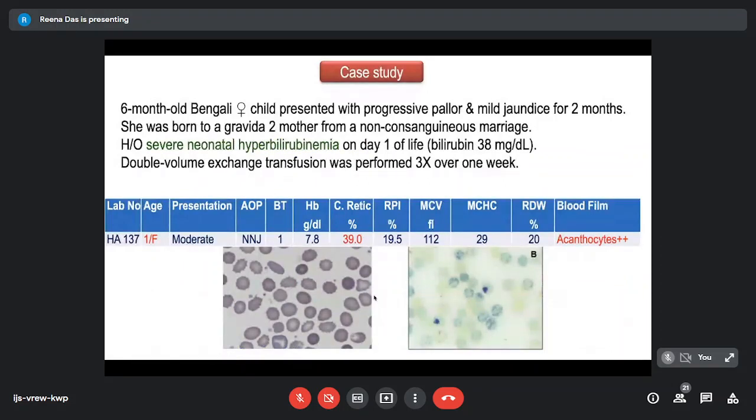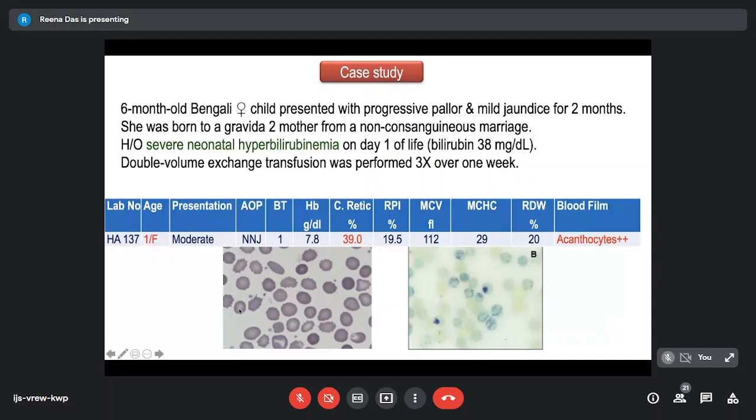This is a case history of a 6 month old Bengali child who presented with progressive pallor and mild jaundice for 2 months. She was born to a second gravid mother, non-consanguineous marriage, and had severe neonatal hyperbilirubinemia on day 1 of life. Bilirubin was really high, and a double volume exchange had to be given.